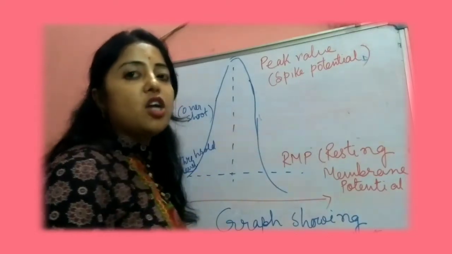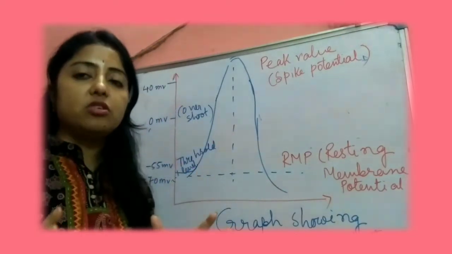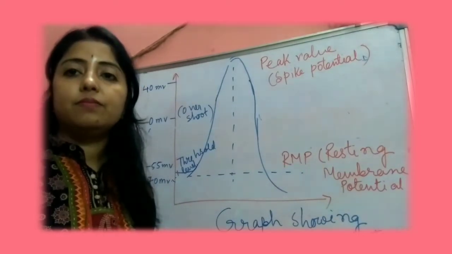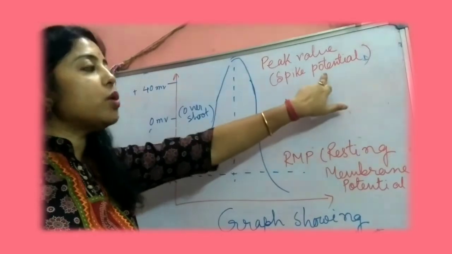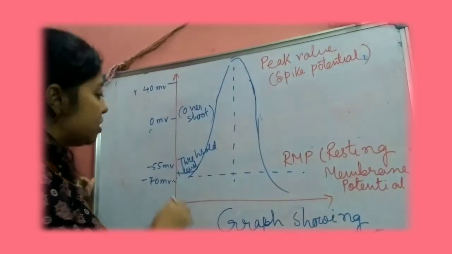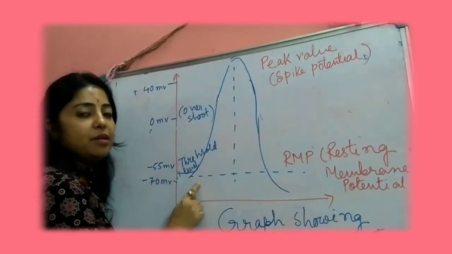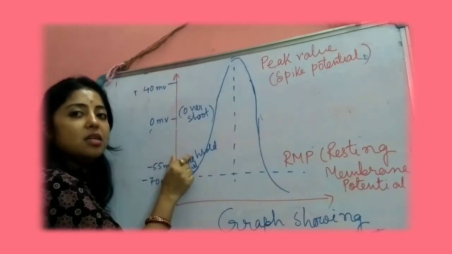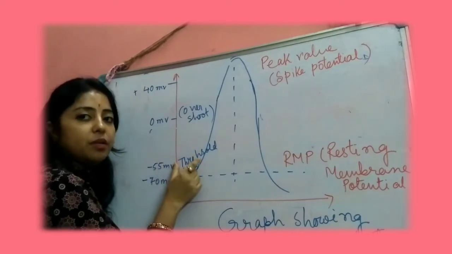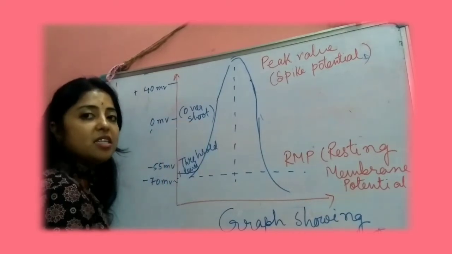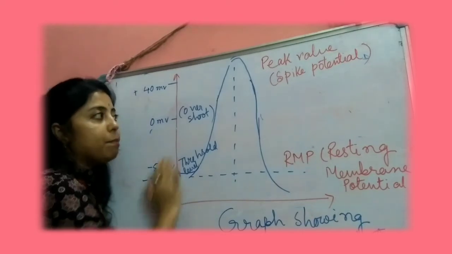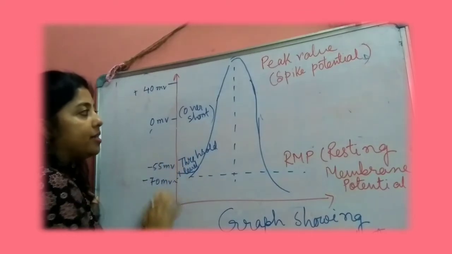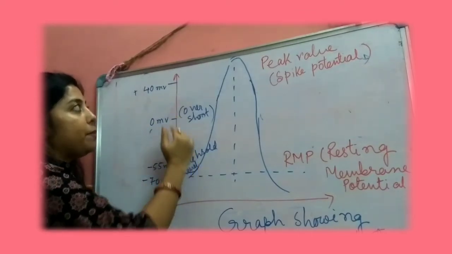That means the maximum potential reaches the peak level, and at that time the concentration of sodium ions is highest inside the exoplasm. And this is known as spike potential. And here you have seen it is written minus 55 mV at threshold level. Threshold level means the stimulus is given at maximum level, and the potential will be changing. That means it will pass from RMP to the depolarized state, and at that time it will pass to the positive.